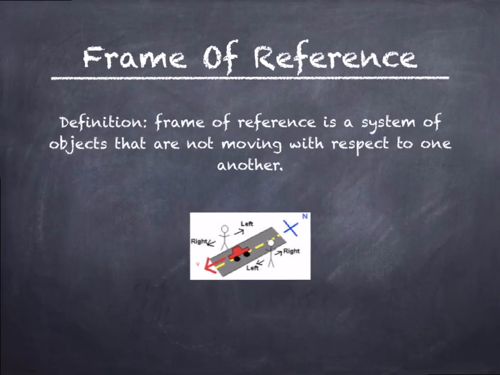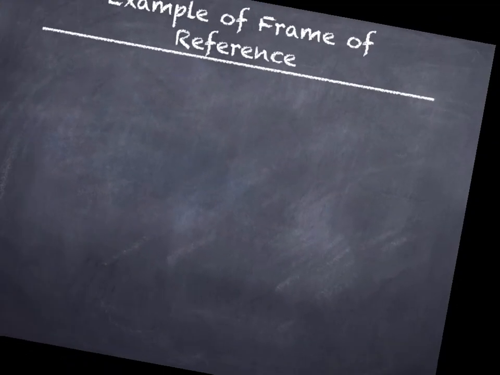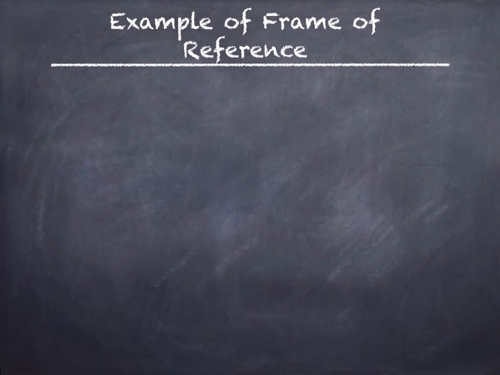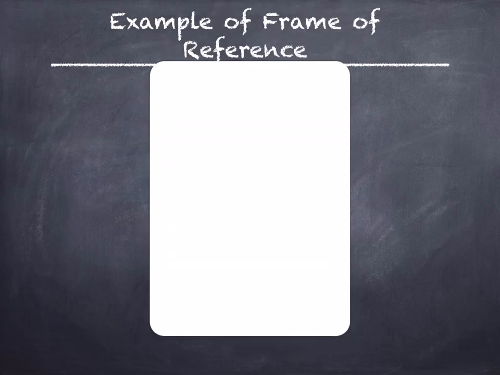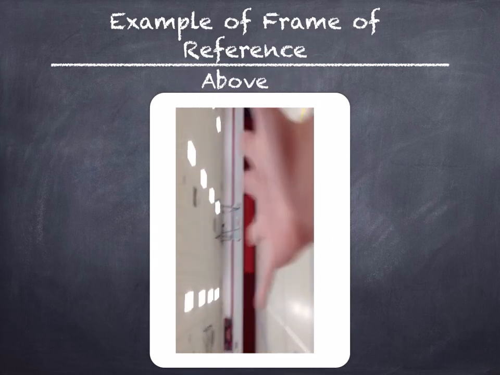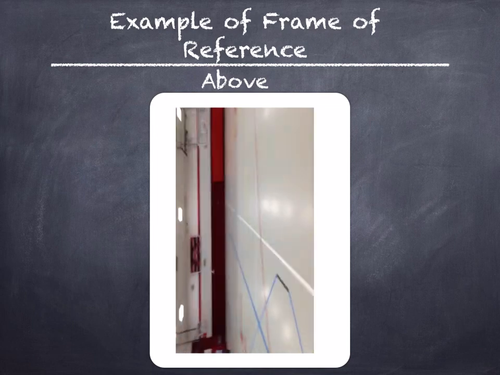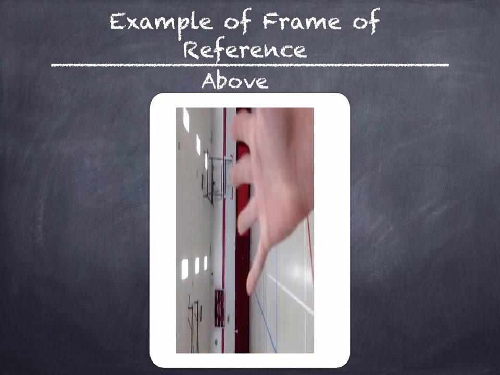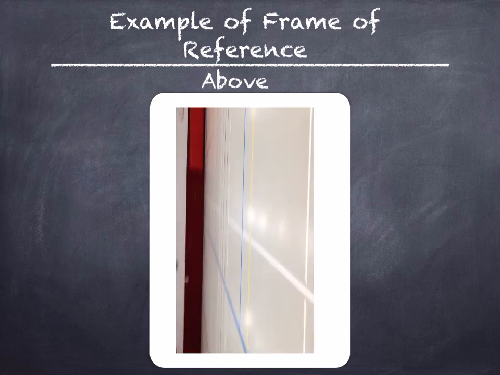Frame of reference. The definition of frame of reference is a system of objects that are not moving with respect to one another. An example frame of reference would be throwing a ball straight up and down. From this angle, you can see that the ball is going up and down and not in any other direction.